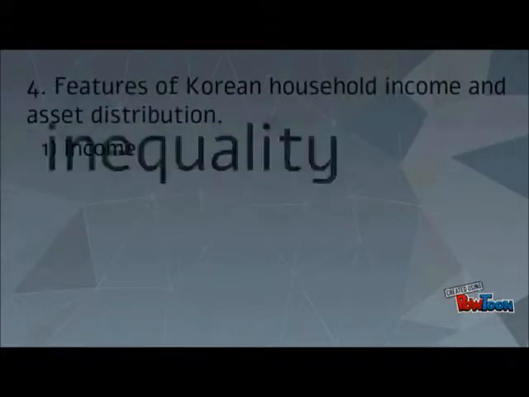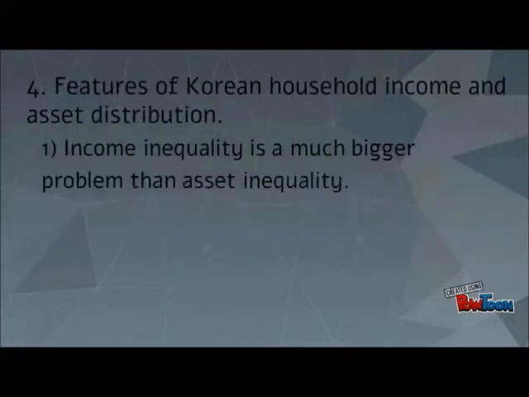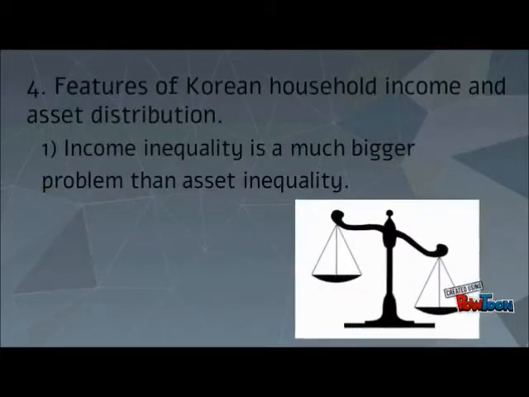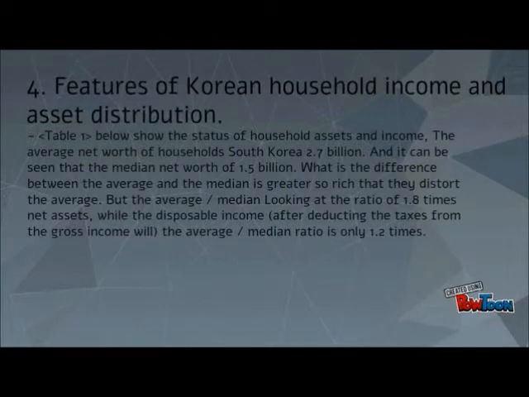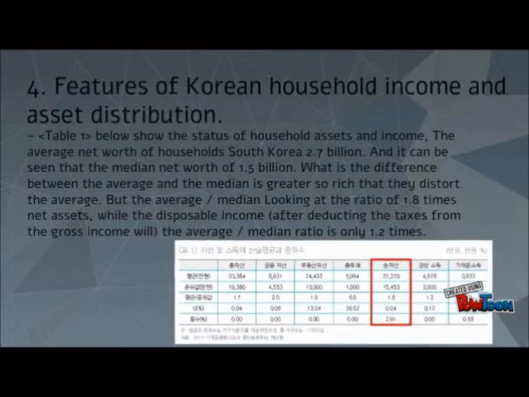From now on, I will explain pictures of Korean household income and asset distribution. First, income inequality is a much bigger problem than asset inequality. Please take a look at Table 1 on the next slide. Table 1 below shows the status of household assets and income. The average net worth of a South Korean household is 2.7 billion. The difference between the average and the median is large because the rich pull up the average.